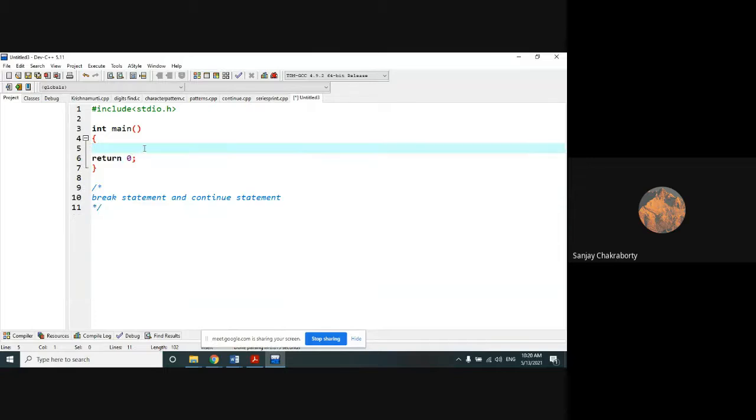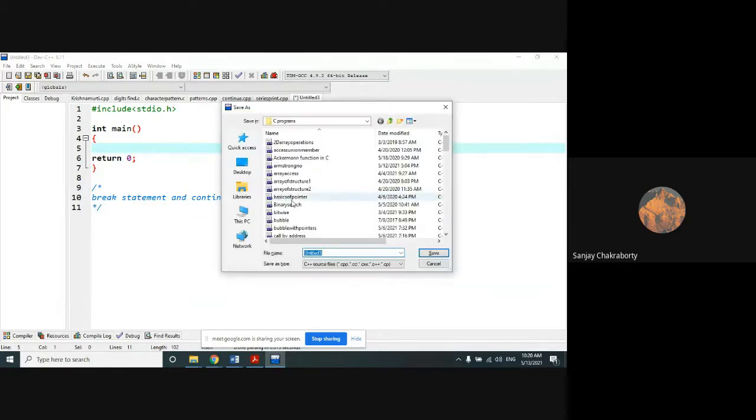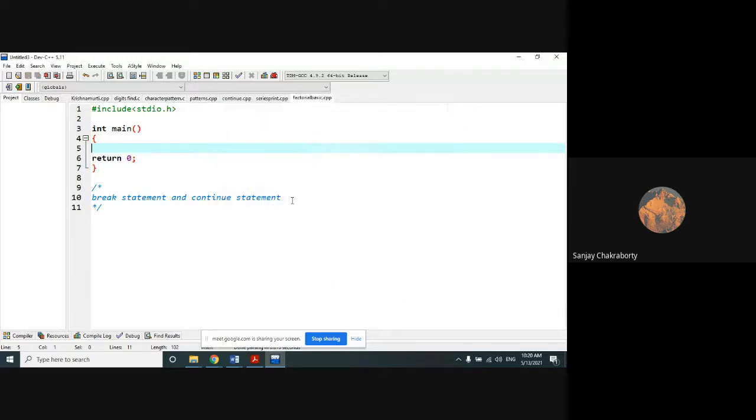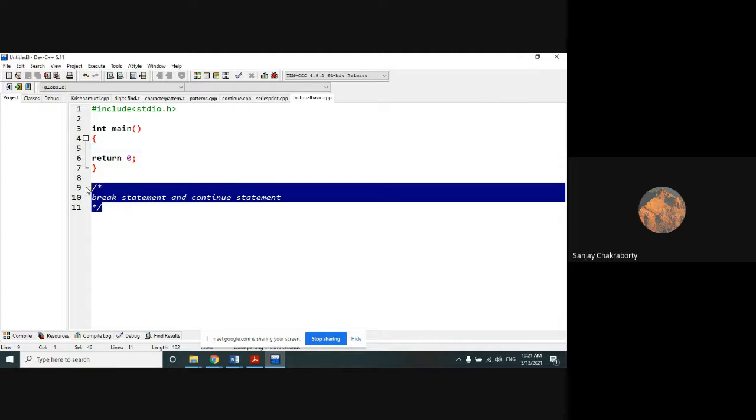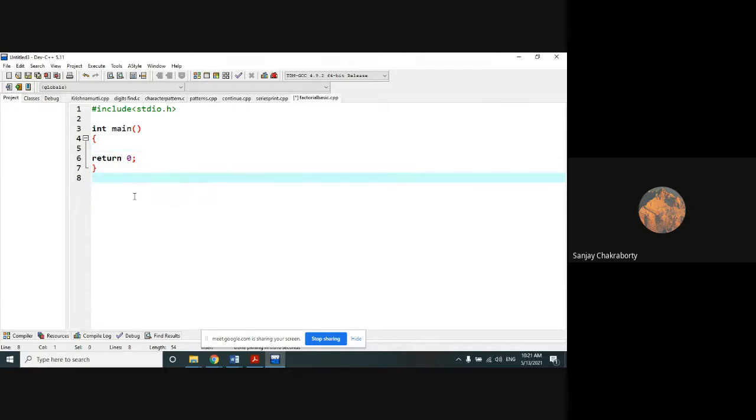Like all of you have already done finding a factorial number with the help of our Raptor software in the form of flowchart design. We have already done that program, how we can find a factorial from a given number that has been provided by the user from the terminal or from the keyboard.